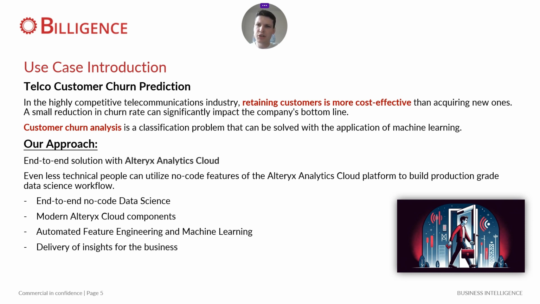And the customer churn analysis is basically a classification problem, because we're classifying our people on those that are likely to leave us, likely to churn, and those that are likely to stay. And as such, it can be treated as a machine learning problem.